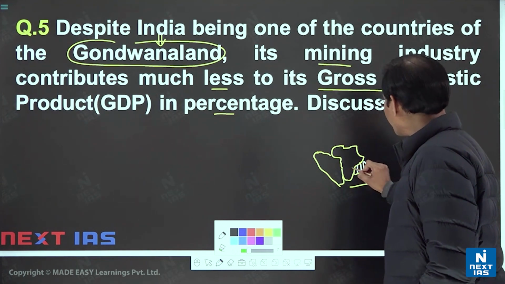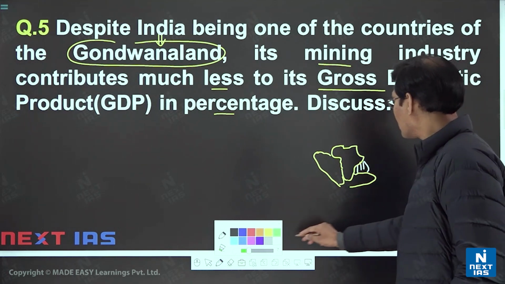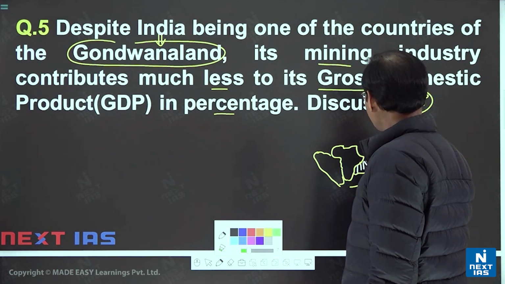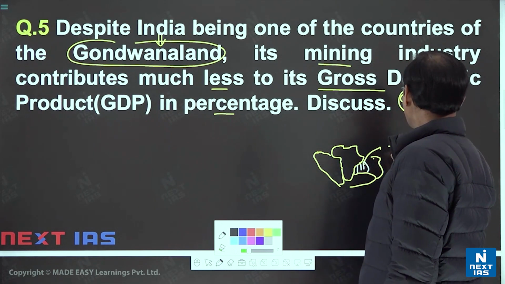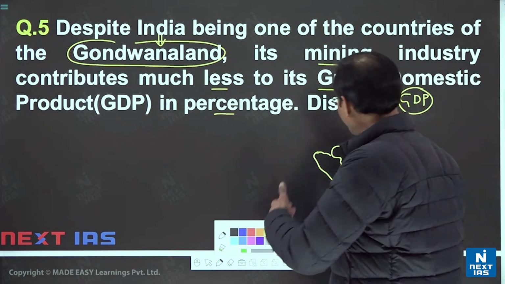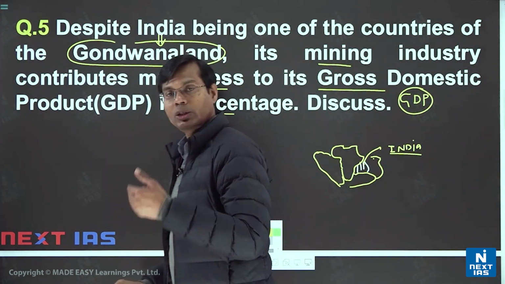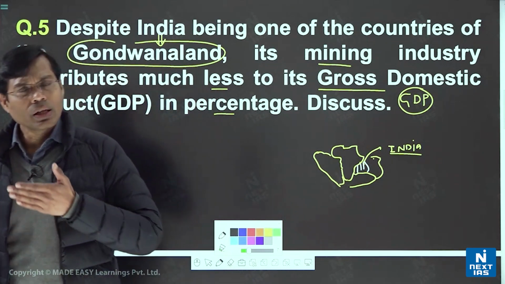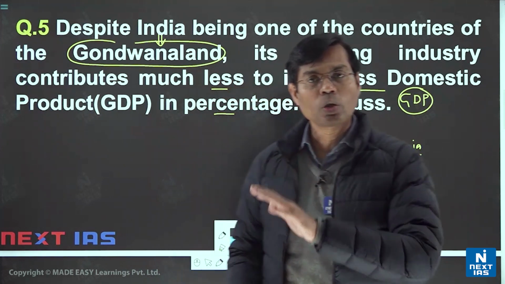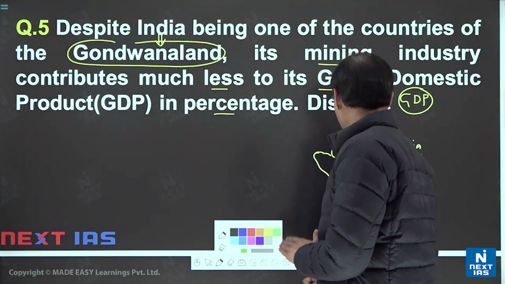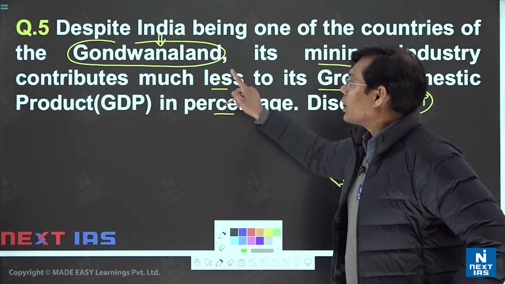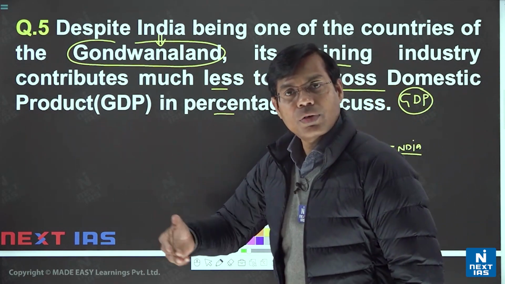That is also joined together with Africa and Antarctica, and this side the Australian area. So you can say that this area is India. So our country was once part of the Gondwana land geologically. And in NCERT-based information, we are well aware that we are part of the Gondwana land, southern continent. But we also have to point out that Gondwana land is full of minerals.